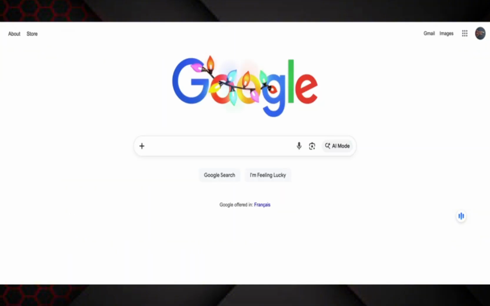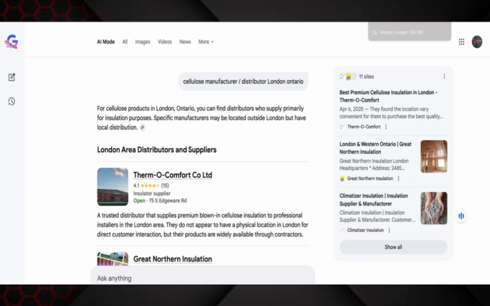If we back up a little bit, there's also a button here called AI mode, if you're familiar with that. So I decided to take a run at it. Now if I search using Gemini, I'm looking for a cellulose manufacturer or distributor in London, Ontario. My client is now sitting in the #1 position, even though they're a half an hour away. They're not even in London, Ontario. They're in St. Thomas, Ontario. I'm using London, which is their primary market that they're after.